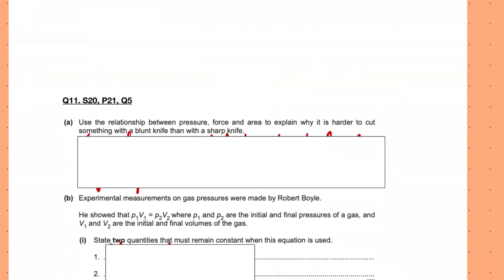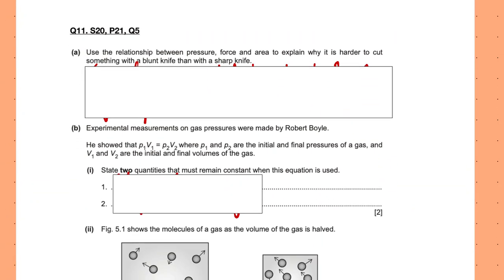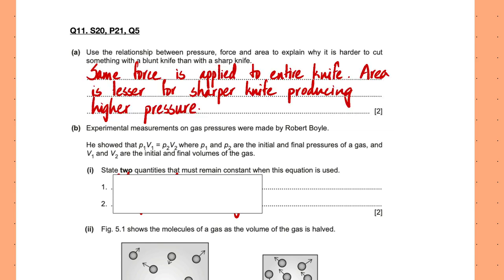We did this one in class. This one is something we want to do. Use the relationship between pressure, force and area to explain why it is harder to cut something with a blunt knife rather than with a sharp knife. So with a sharp knife, the area reduces and the same force which would be applied now causes a greater pressure. The same force is applied.